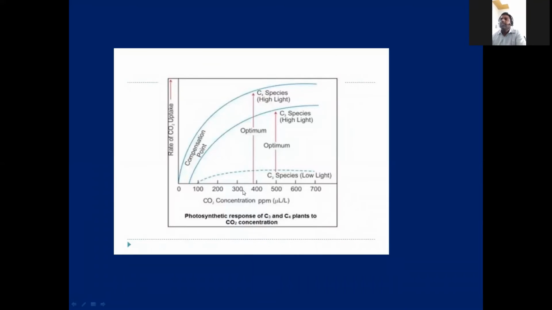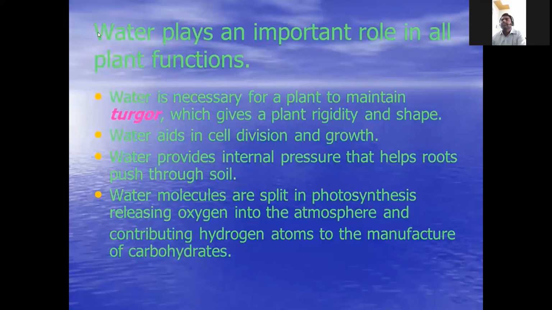Now if you see the graph here, CO2 concentration in microliter per liter. Automatically, the compensation point, if you see, for C4 it is more, for C3 it is less. So C4 plants are very good in utilizing high CO2 concentration compared to C3 plants. Next, we have learned the external factors: light, temperature, carbon dioxide.